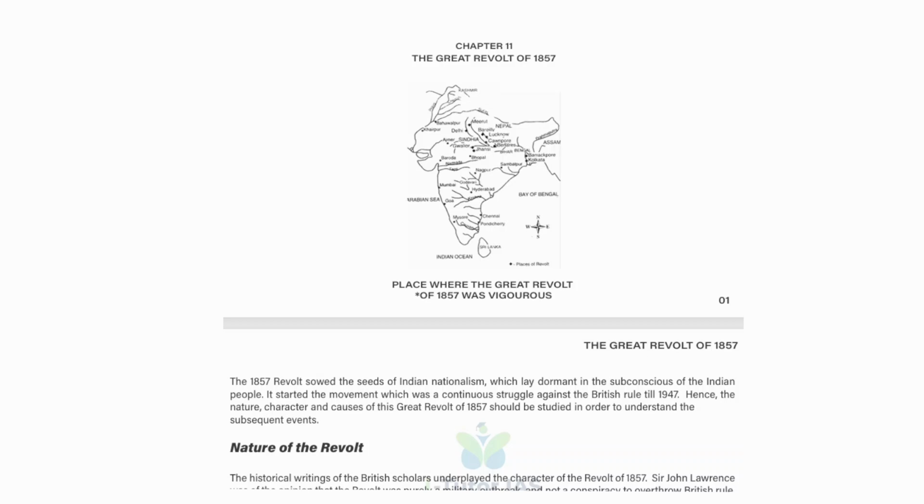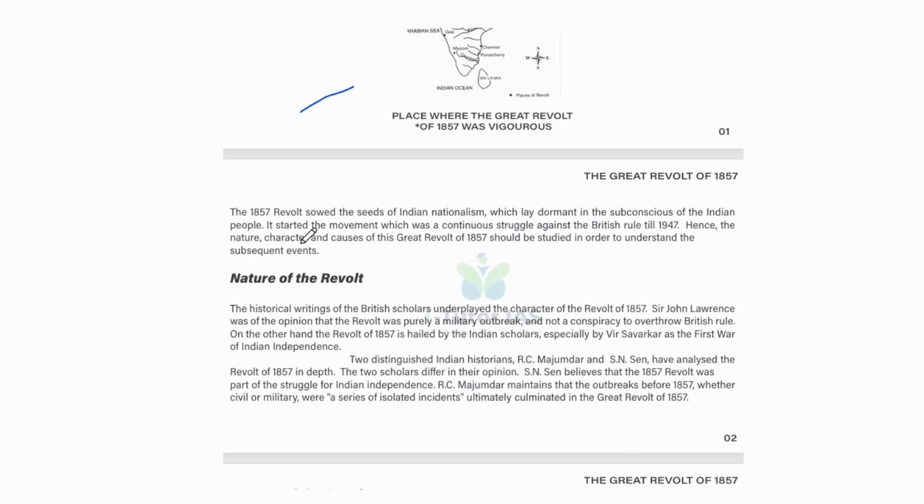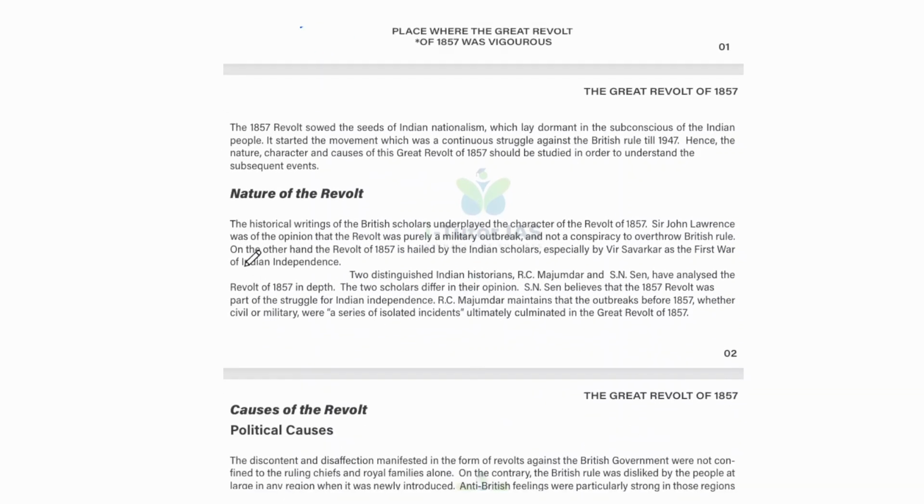And in this first slide, here is the picture of places where the Great Revolt of 1857 was vigorous. Okay, so this is the Indian map, and you can Google it also. You will get an idea of the places where the Great Revolt happened. The revolt of 1857 saw the seed of Indian nationalism, which lay dormant in the subconscious of the Indian people, and it started the movement, a continuous struggle against British rule till 1947.